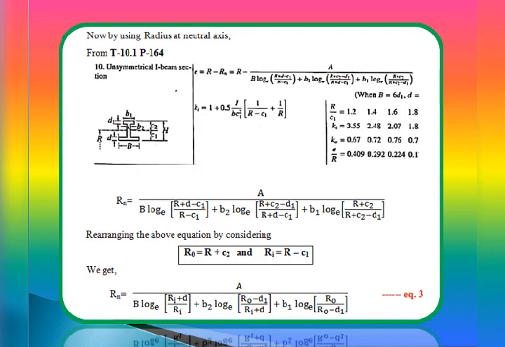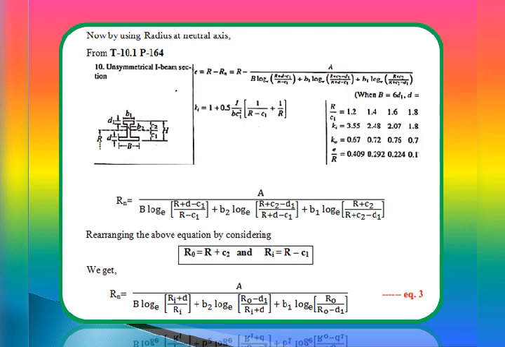Now to get the unknowns Bi and B naught, we must refer to table 10.1, page 164, the unsymmetrical I-beam section, with its equation for Rn, the radius at the neutral axis: R suffix n is equal to A divided by B log e of (R plus D minus C1) divided by (R minus C1), plus B2 log e of (R plus C2 minus D1) divided by (R plus D minus C1), plus B1 log to the base e of (R plus C2) divided by (R plus C2 minus D1).